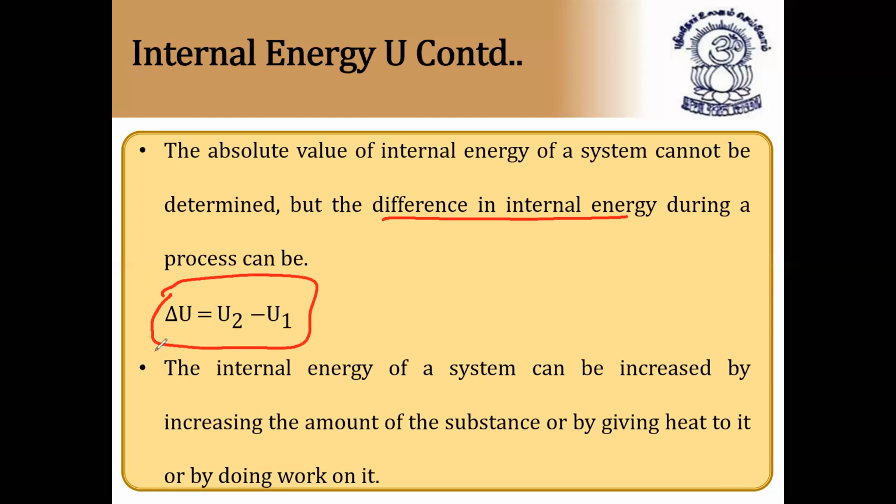The internal energy of a system can be increased by increasing the amount of substance, by giving heat to it, or by doing work on it. That's why, as I told you, internal energy is an extensive property. I hope it is clear. So this is called internal energy.